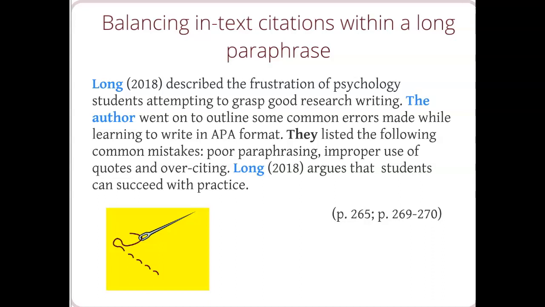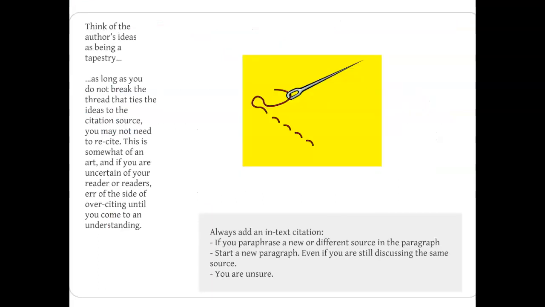One of the things I love about the new manual is that they have lots of great examples of what good citation balance in a paragraph looks like. So if you want to learn more about this, check out Chapter 8 of the actual APA manual. Now there are some things to keep in mind when doing this. One thing to keep in mind as you're moving through and doing in-text citations is that sometimes we need to reestablish the in-text citation.